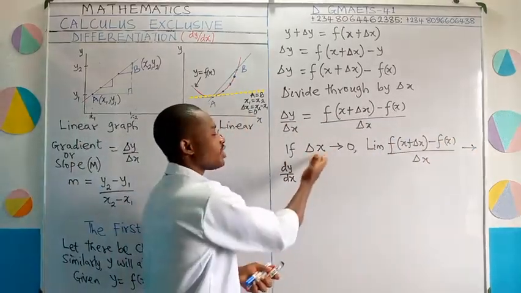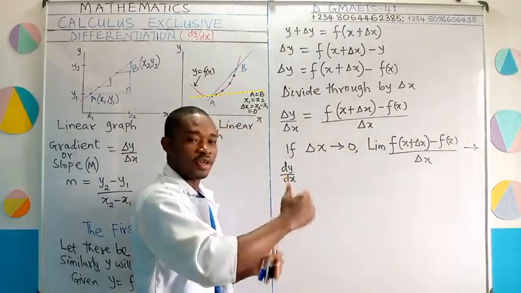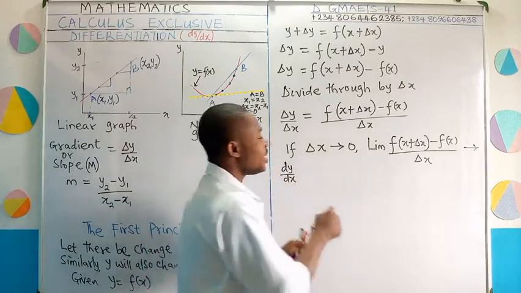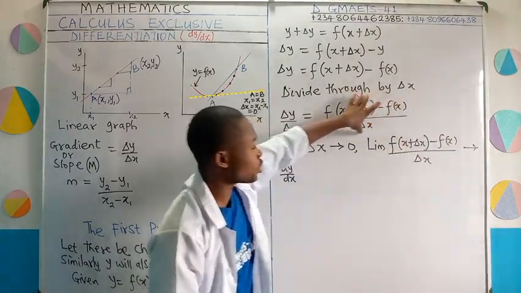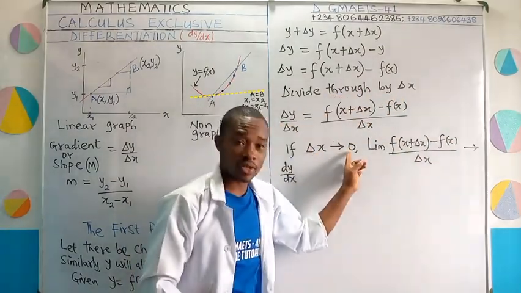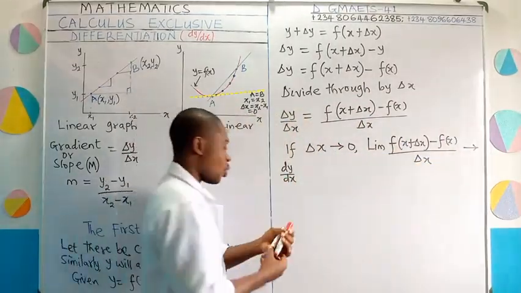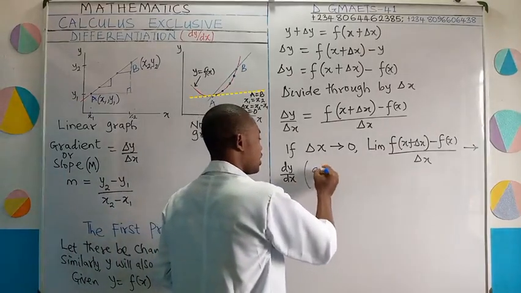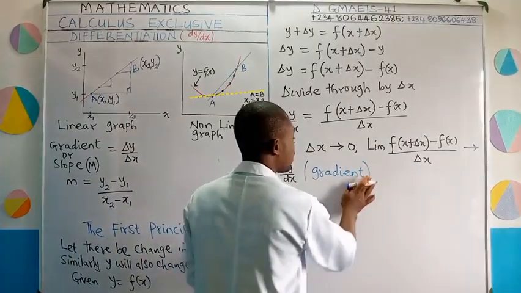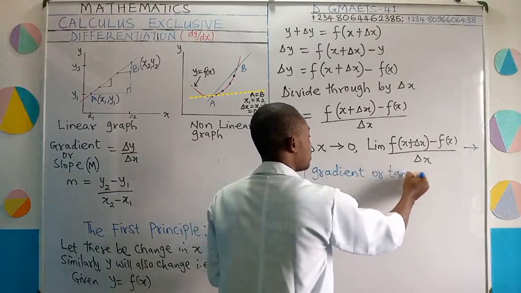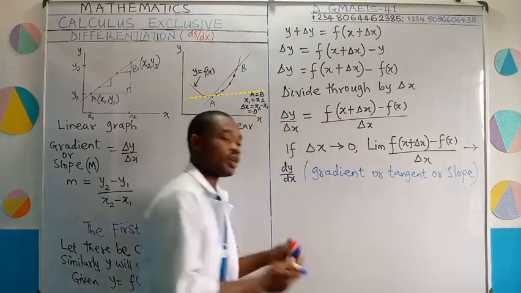Good. Now, if delta x approaches 0, this arrow is used to represent approaches, tending to, getting to 0. Then this lim is the limit of this whole function. Look at the limit of this whole term. As this delta x is tending to 0, the limit of this whole term will also be tending to dy dx. And this dy dx is actually what our gradient is all about in this case. Is that okay? And of course, I've told you that the gradient is also the same as the tangent. You want to call it slope, it's a choice. Is that okay? So that's the condition we're talking about.